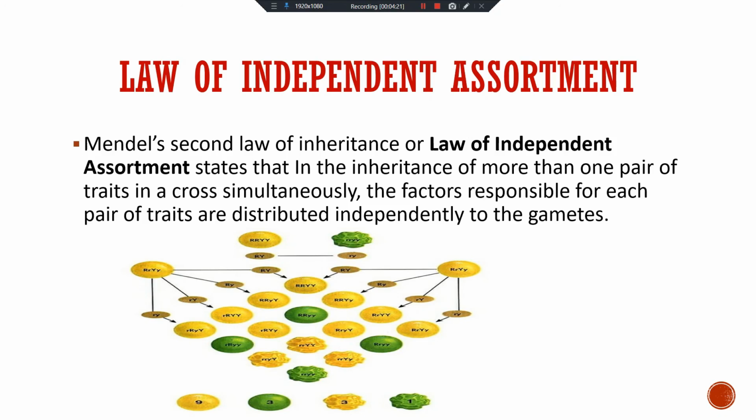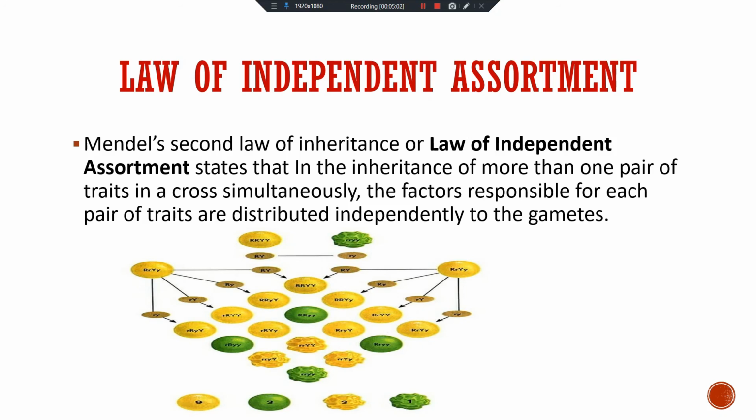So if small r or small y is present, the phenotype will still be round and yellow. So round and yellow are 9, then round and green are 3: 1, 2 and 3. Then wrinkled and yellow is also 1, 2 and 3, and only one is wrinkled and green. That was only one part. So the phenotype ratio of the dihybrid cross is 9:3:3:1.